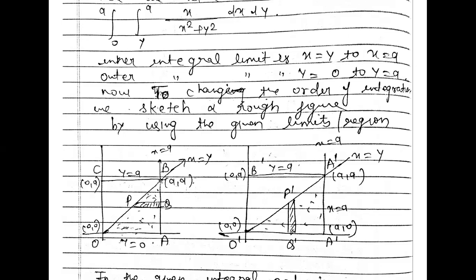Now we draw a new strip parallel to the y-axis to change the order of the integration. So our new figure is here. We can see here the same figure O', A', B'. This is your B' point, and this is your C. So O' A' B', this point is B, this one, right? So this is your new figure.